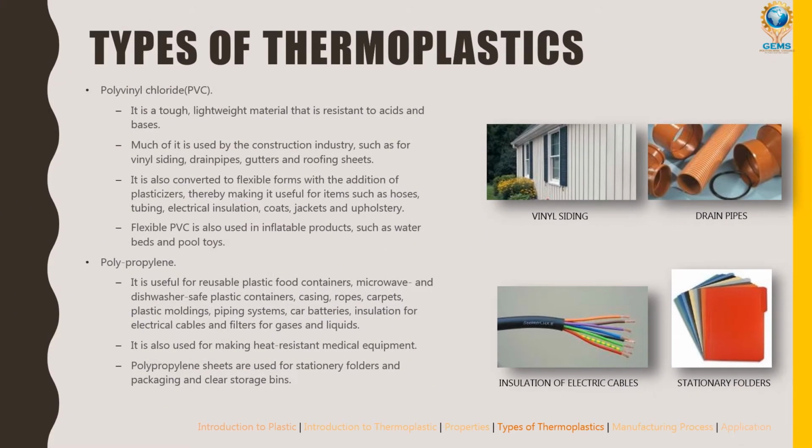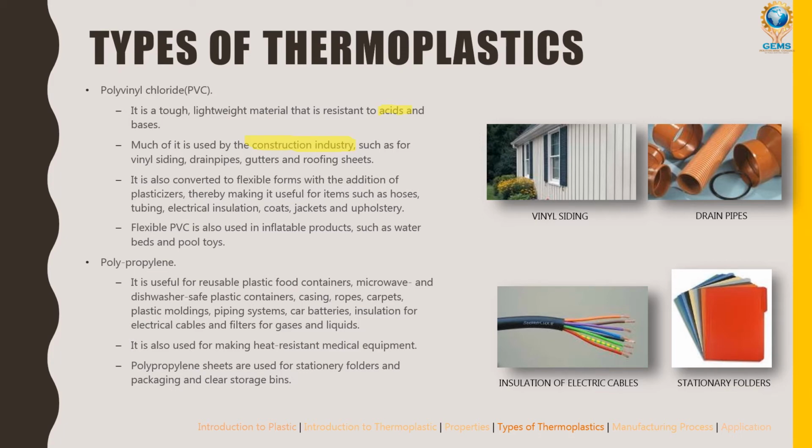Types of thermoplastics. You could see polyvinyl chloride, that's PVC. In so many houses they have PVC doors and PVC pipes, which is very cost effective. It is a tough, lightweight material that is resistant to acids and bases. Much of it is used by the construction industry to minimize the cost, such as for